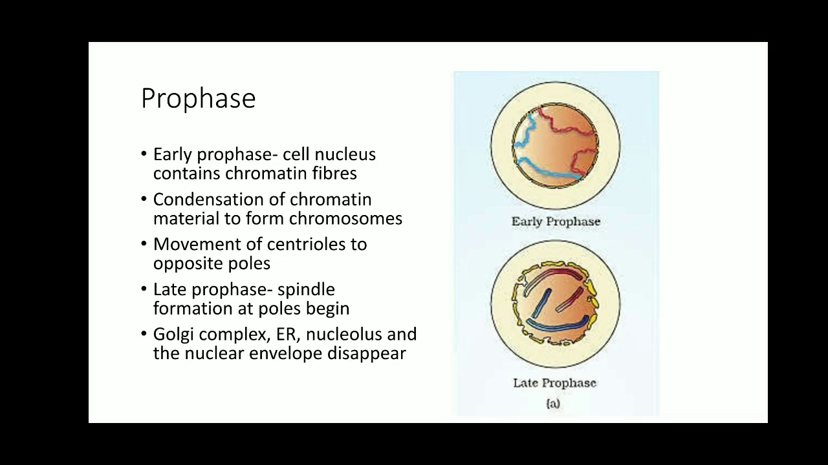Now this prophase has two different phases, early prophase and late prophase, based upon the events that take place. So what happens in the early prophase? After the replication of DNA in the S phase, the DNA molecules with the histone proteins are present in the form of intertwined threads.